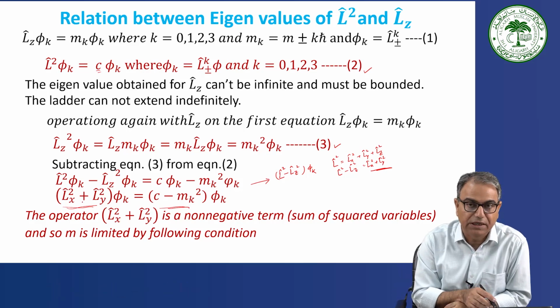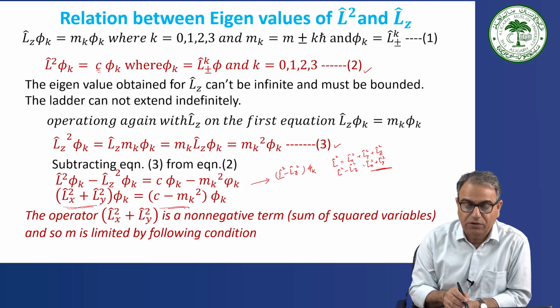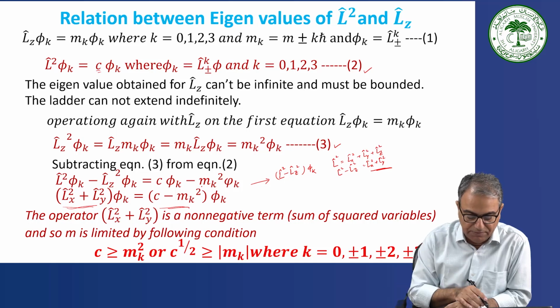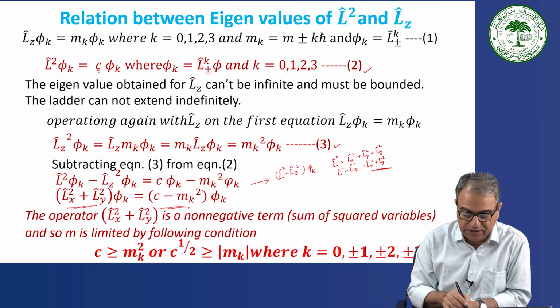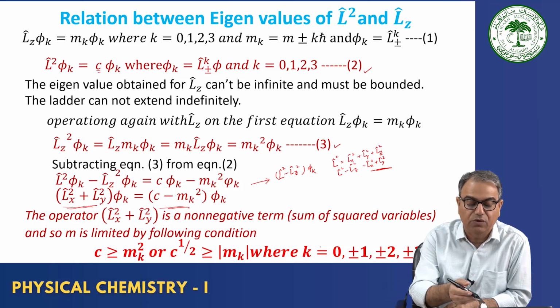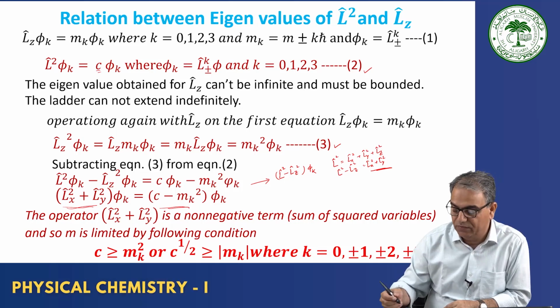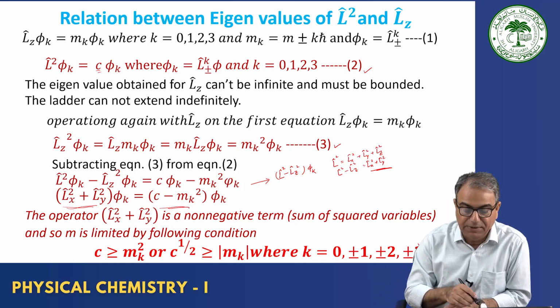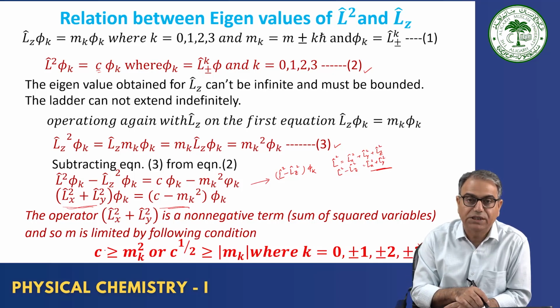If it is a non-negative term, then the eigenvalue on the right hand side must also be non-negative. For C minus mk square to be positive, C must be greater than or equal to mk square, or C raised to the power 1 by 2 must be greater than mk, where k is how many times you are operating. So, it could be 0, 1, 2, 3 and so on. This is the limitation of k: k is decided by the value of C.